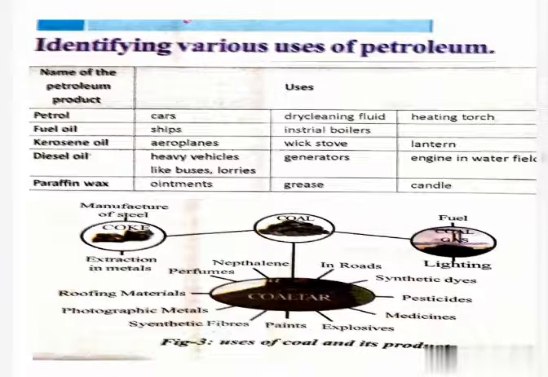And what is the use of coal gas? Coal gas is obtained during the processing of coal to get coke. It is used as a fuel in many industries which are situated near the coal processing unit.